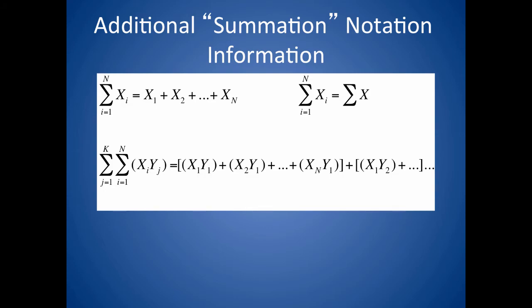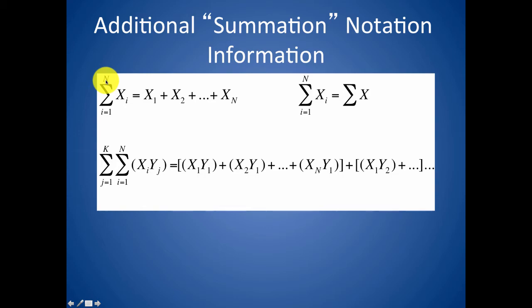Lastly, and we'll be done soon, your book in chapter 1 uses summation notation. And as you can see in this top left example, sigma, capital Greek letter sigma, is used to indicate summation. A lowercase i is often used as an index, a variable itself that can take different values. In this case, this is telling us that we're going to let i go from 1 to the capital letter N, which is often a constant used to represent how many values there are in a condition or a data set.